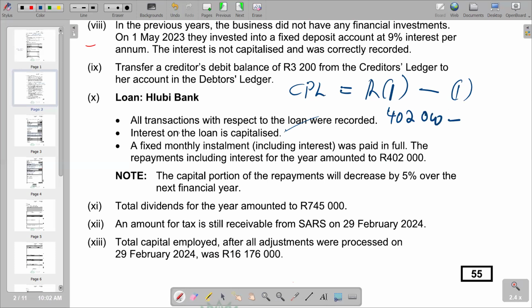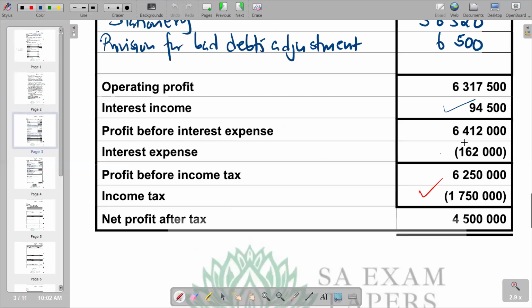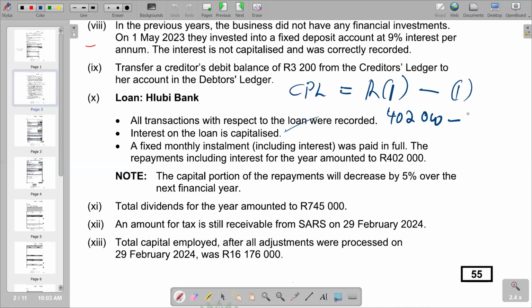Then we subtract the interest for the period, which we will get in the statement of comprehensive income, which is given as 162,000. So we subtract 162,000 to find the current portion of loan. 402,000 minus 162,000 gives you 240,000.